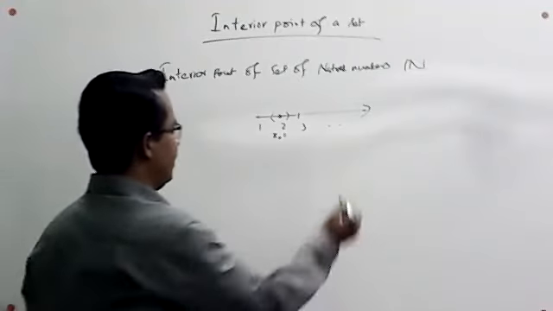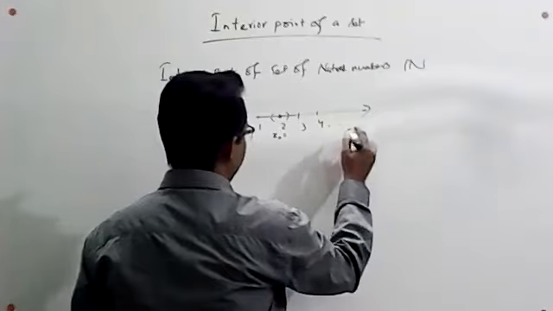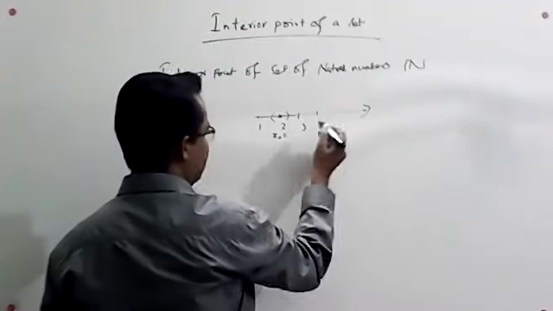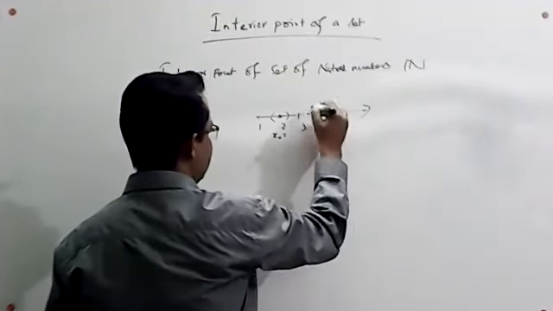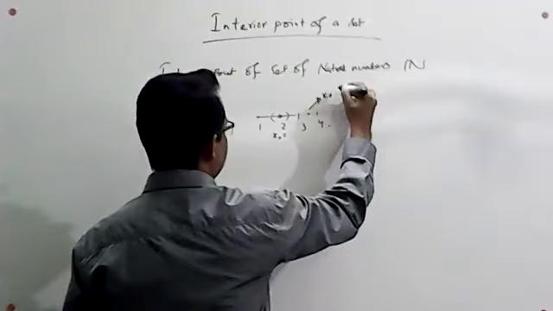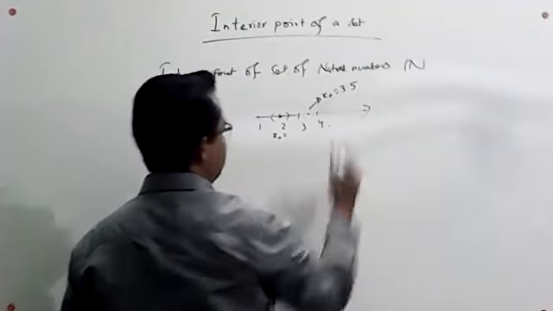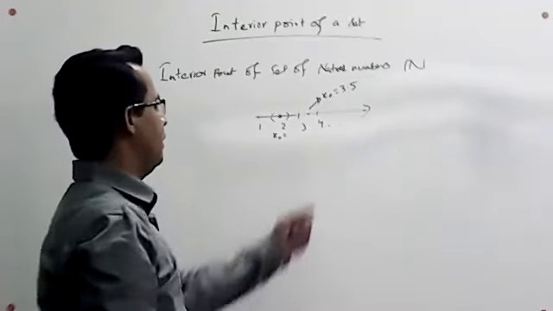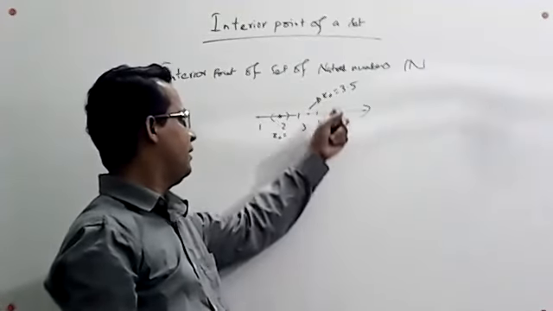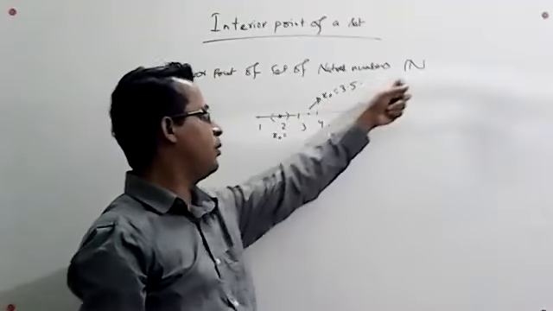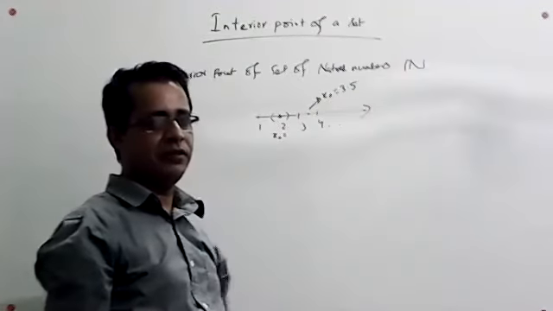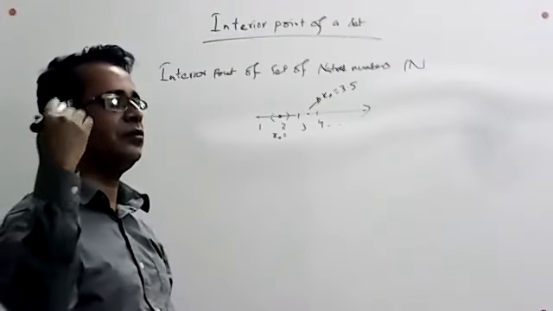And if we take a point from outside of this set, suppose x naught equal to 3.5, we clearly see that this point does not belong to this set, but an interior point must belong to this set.